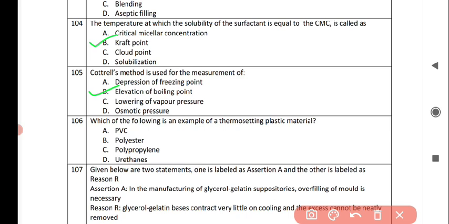Next question is, which of the following is an example of a thermosetting plastic material? And the correct answer is option D, urethanes.